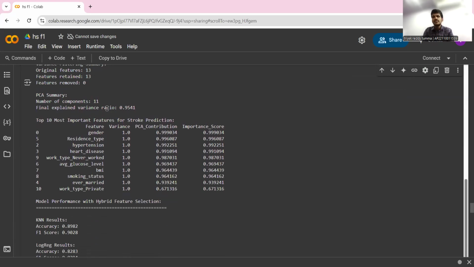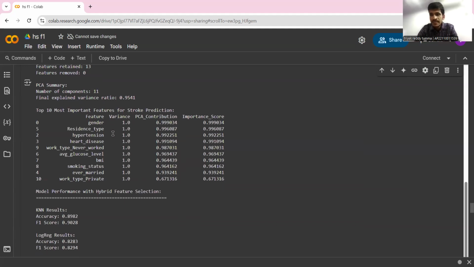After performing these steps, we compared the models' performance before applying the hybrid feature selection technique and after applying it. We observed that the accuracies, the performance of the models, increased after applying this hybrid feature selection technique.